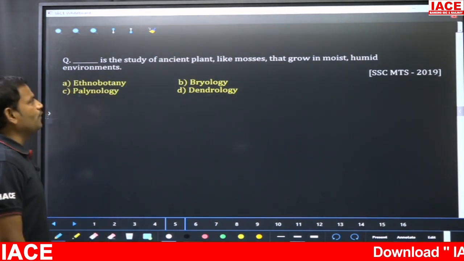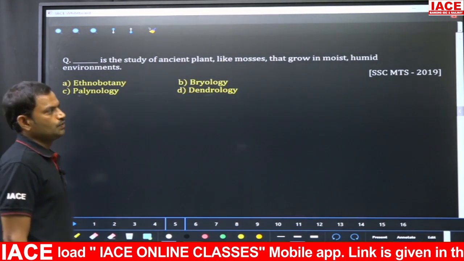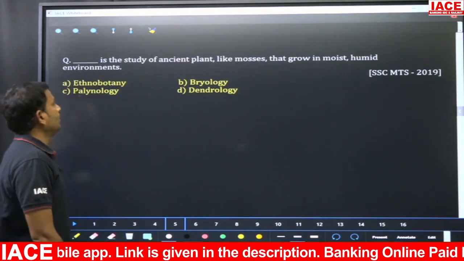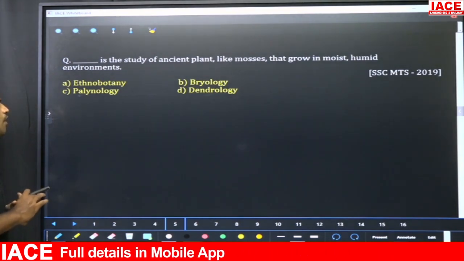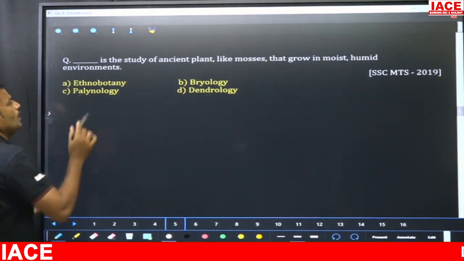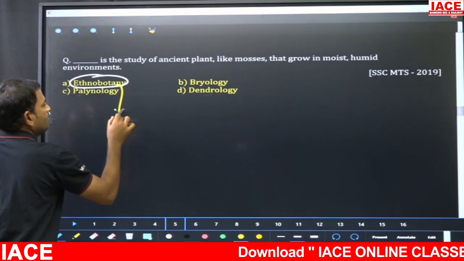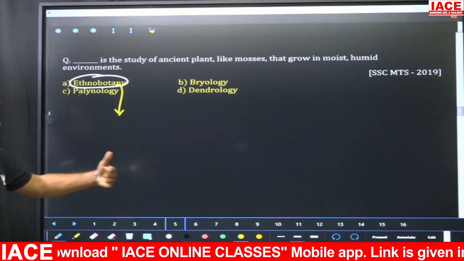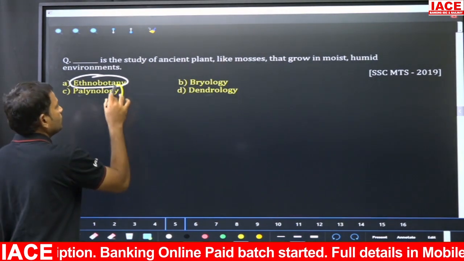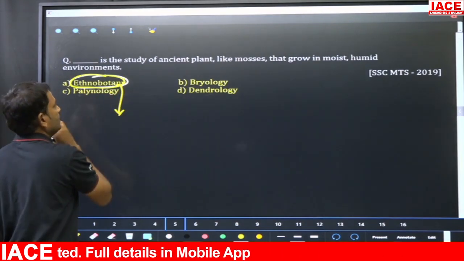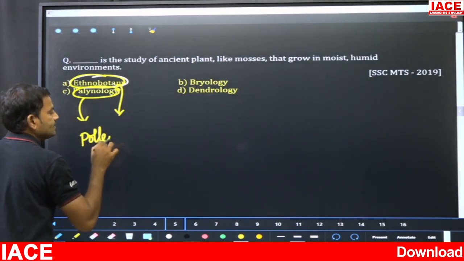Dash is the study of ancient plants like mosses that grow in moist, humid environments. So it was given in SSC MTS 2019. Now, if you take the options here: option A, ethnobotany; option B, bryology; option C, palynology; option D, dendrology. So ethnobotany means the study of certain plants and their traditional use by the various tribal groups that live in a particular area. So that study can be called as what? Ethnobotany.